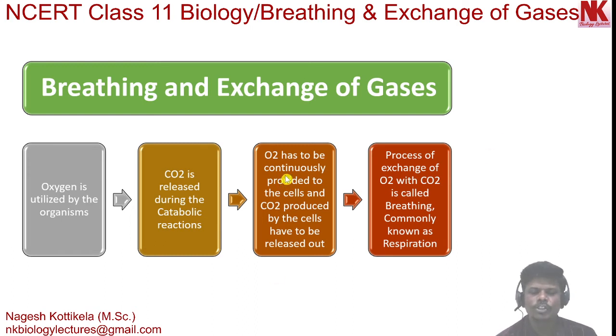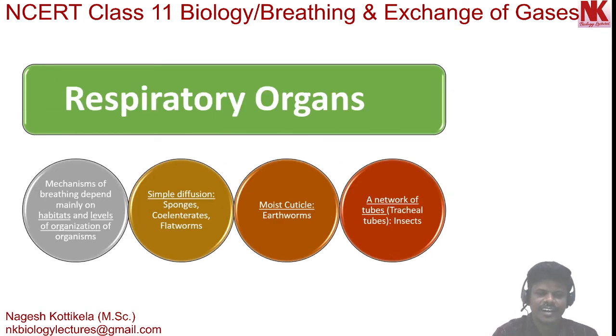O2 has to be continuously provided to the cells for cellular respiration, and CO2 produced by the cells during cellular respiration has to be released out continuously. This process of exchange of oxygen and carbon dioxide is called breathing, commonly known as respiration. Let's now discuss the respiratory organs used by different organisms.